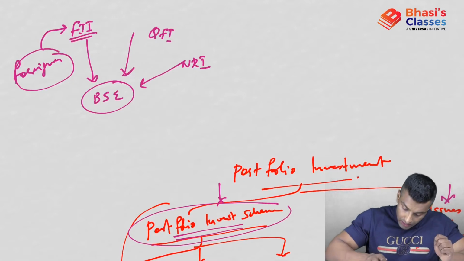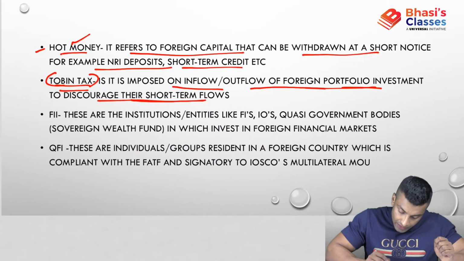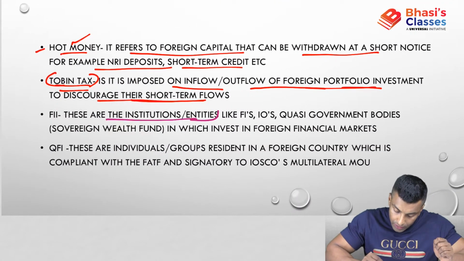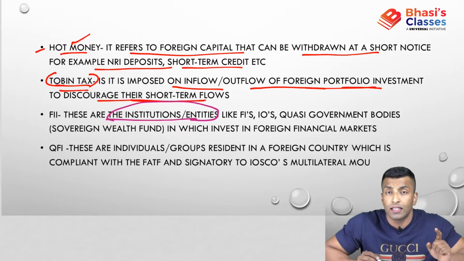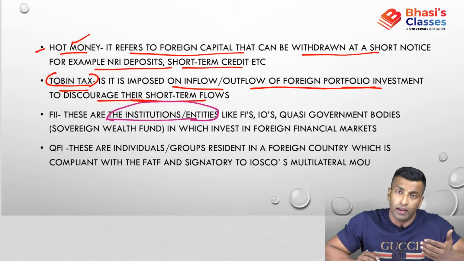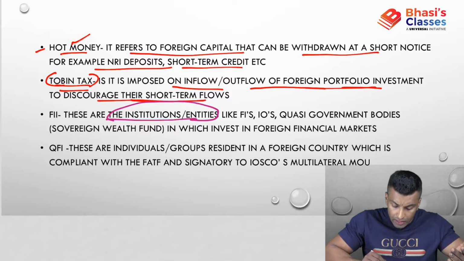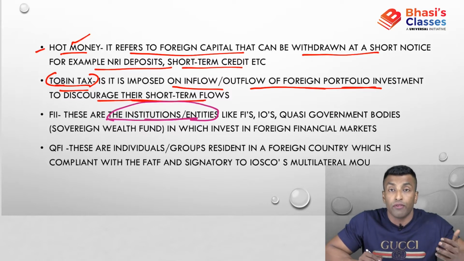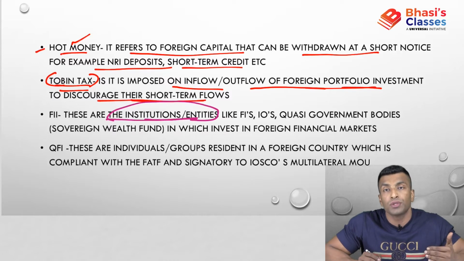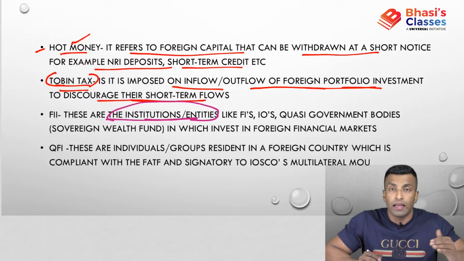Now you can see here FIIs. What are FIIs? These are institutions or entities. That's why it is an institutional investor. When an individual is investing, it is a normal investor, a retail investor, but this is an institutional investor, FIIs. And if it is a foreign institution, it is a foreign institutional investor. In general, an institution is an institutional investor.